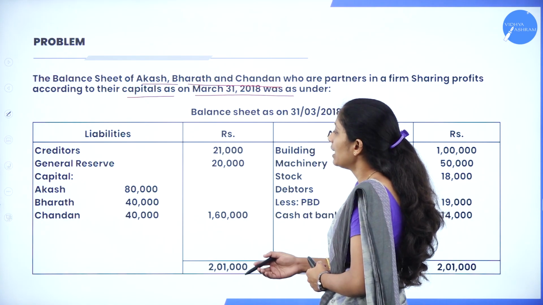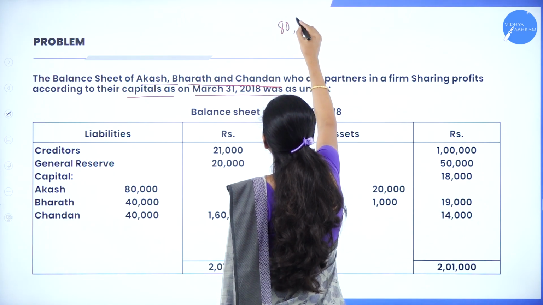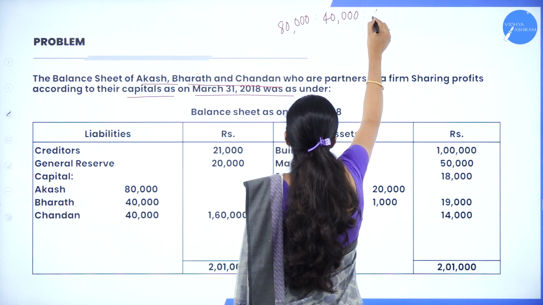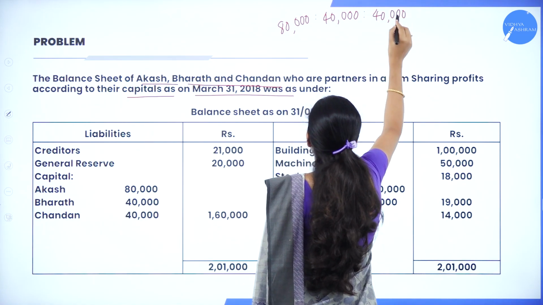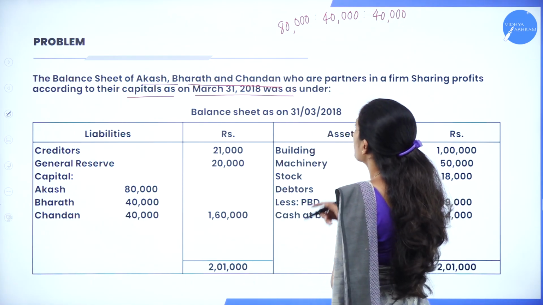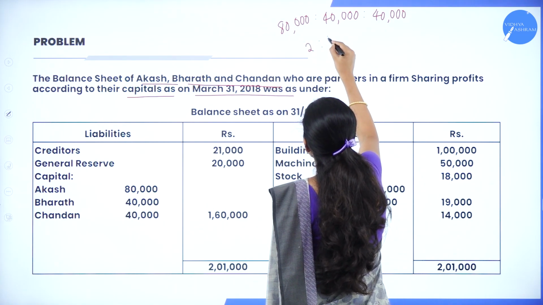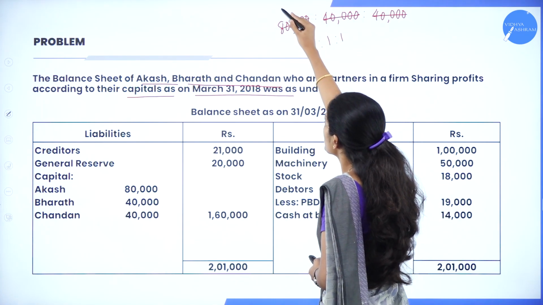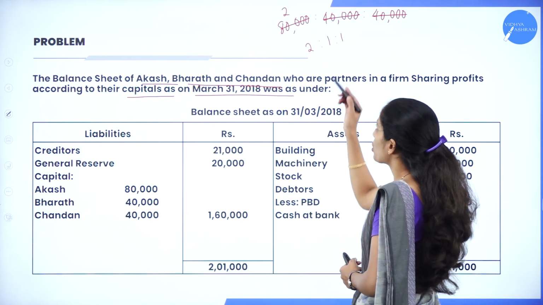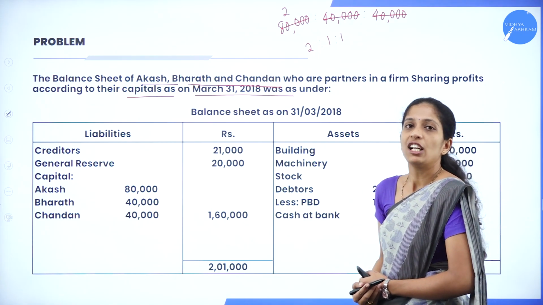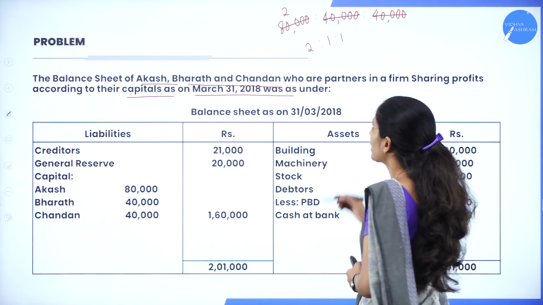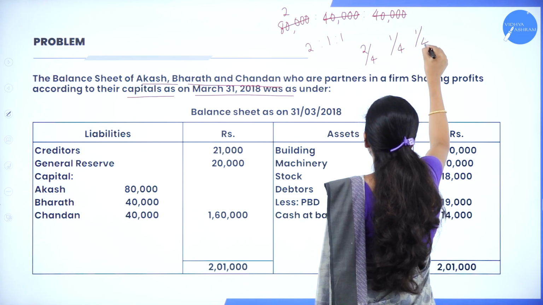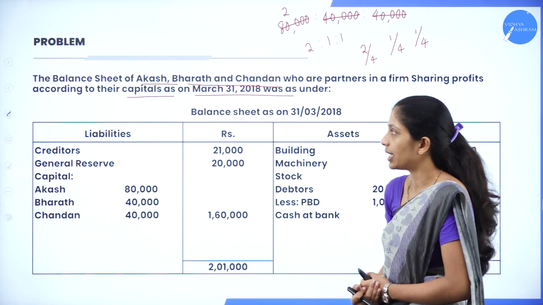Now, according to their capital contribution, they are going to share their profit and loss. Now, what is their capital? That is 80,000 is to 40,000 is to 40,000. So, if we simplify this, how much will we get? That is 2:1:1. That is 40,000, 40,000, 40,000, 2s are 80,000, right? So, your profit sharing ratio will be 2:1:1. It's nothing but 2/4, 1/4 and 1/4. So, this is their profit sharing ratio.